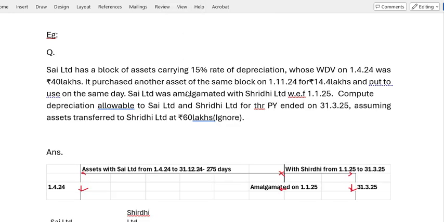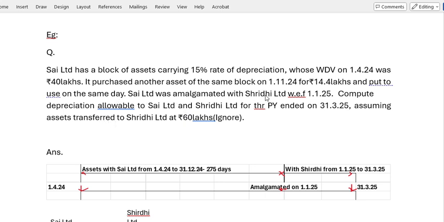Let us consider another example. Sai Limited has a block of assets carrying 15% rate of depreciation, whose WDV on 1/4/24 was 40 lakhs. So Sai Limited was having some assets in the block of assets where the depreciation is 15%. So from 1/4/24, WDV on 1/4/24 is 40 lakhs. Purchased another asset on 1/11/24 for 14.4 lakhs, and put to use the same day.